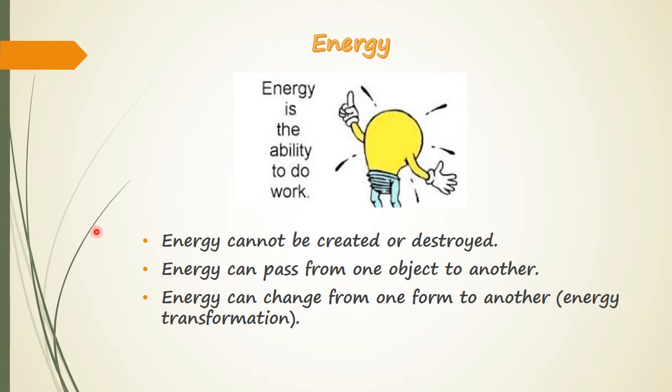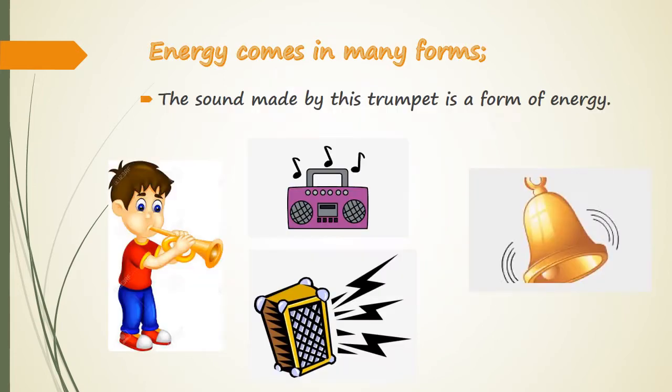So these are some of the examples to understand that energy is very important in our daily lives. It cannot be destroyed and it cannot be created, rather it can be passed from one object to another and the total amount of energy remains the same. Energy occurs in many forms. As we have just discussed, if we hear the sound of this trumpet or any form of sound, it is also energy. Here you can see a boy playing a trumpet, a radio, a ringing bell. All of them are producing sound energy.